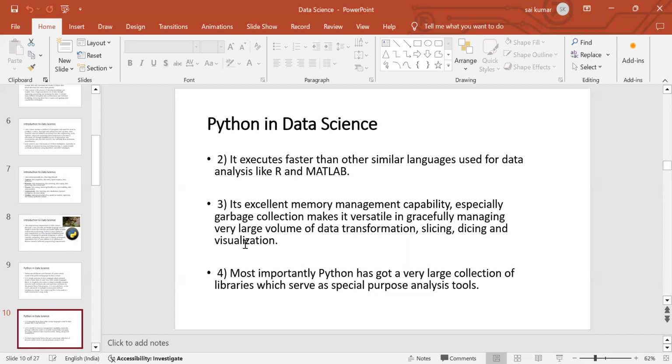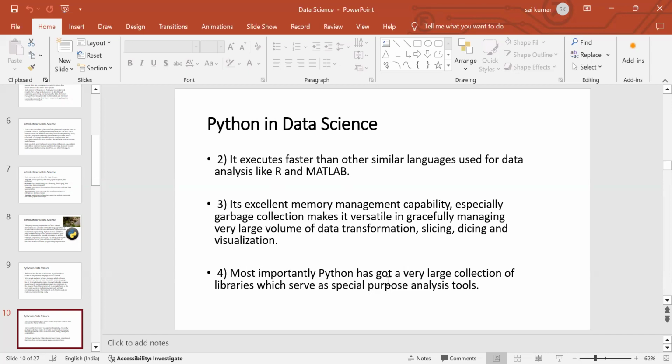In the same way, visualization uses different types of plots like bar charts, scatter plots, etc. Python also has good memory management, especially garbage collection. So Python can automatically collect the waste, and we do not need to write code separately for that. So Python is very important and very easy to use in data science.